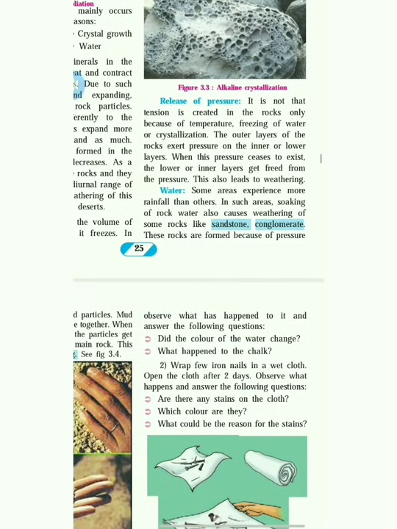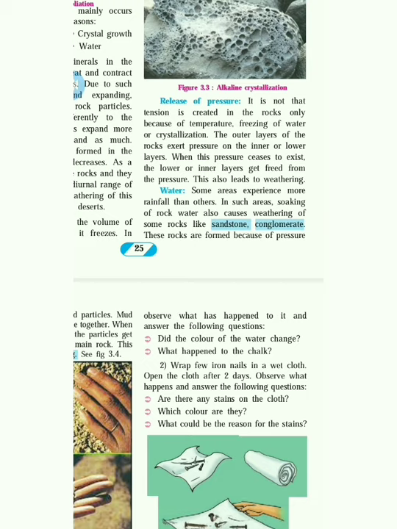Assalamu alaikum, dear students. Welcome back to chapter number 3, that is exogenetic movement. We have seen the second chapter, that is endogenetic movement. Whatever happened in the internal of the earth, that's called endogenetic movement. Now, whatever happens on the surface of the earth, that is upper on the earth, that is called exogenetic movement.